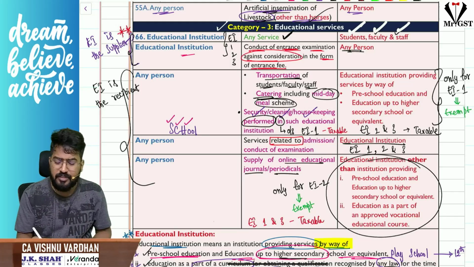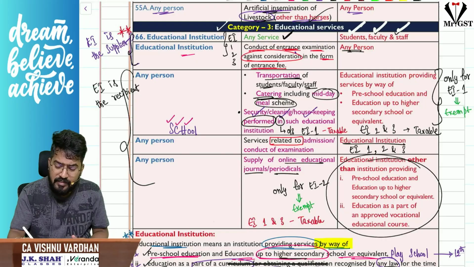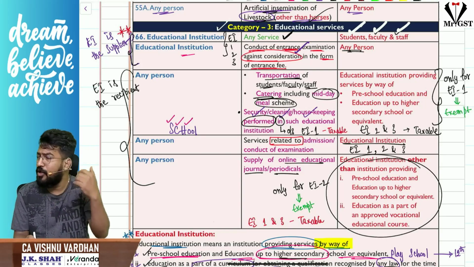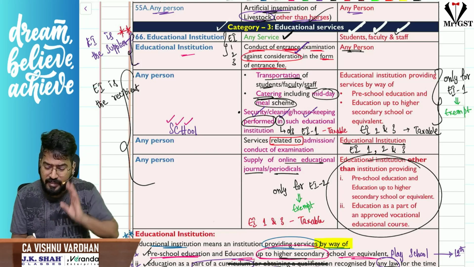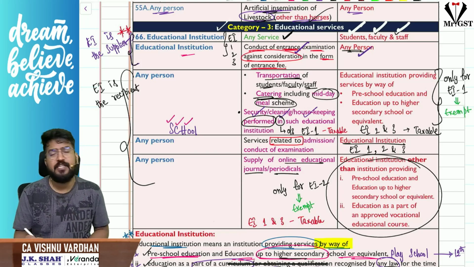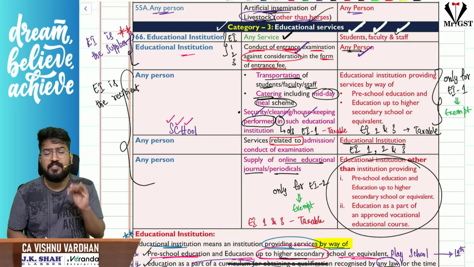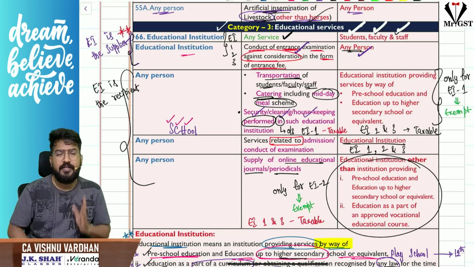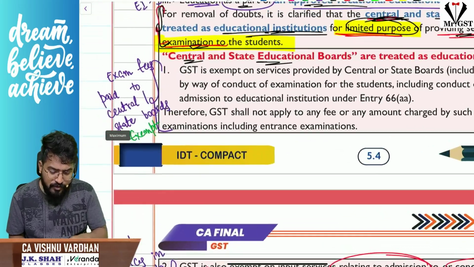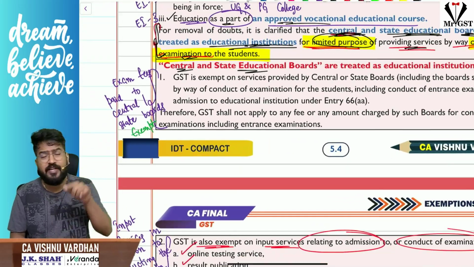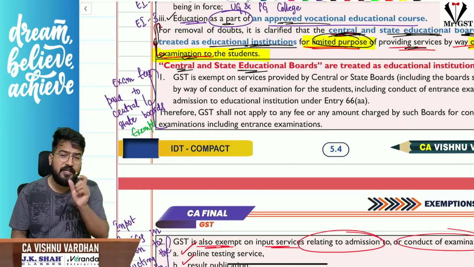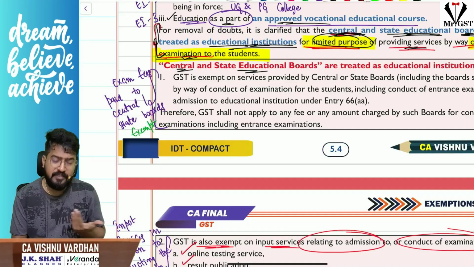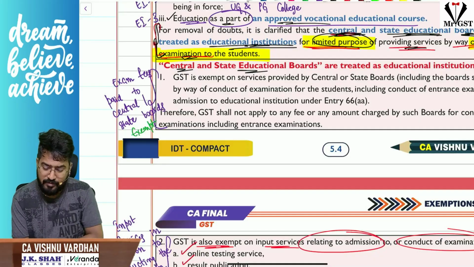In the same way, these educational institutions conduct entrance exams for people who want to become their students. They are not actually their students yet, but for such people they conduct the entrance exam, and that is also exempt under GST. So these are the two cases where the educational institution is the supplier. That is why central and state educational boards charging exam fees from students for conducting examinations is also exempt under GST.